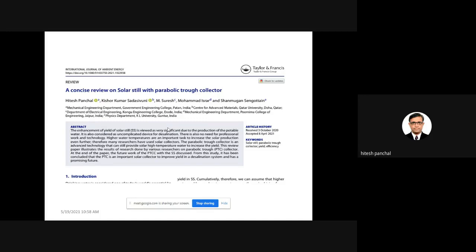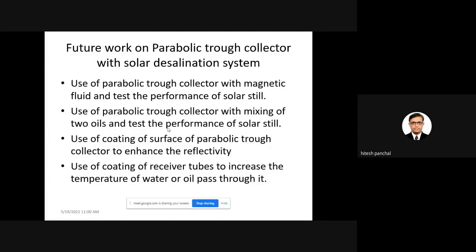At the end of the paper, I have also concluded some points and added future research work. From the future research work, you can start either a master's or PhD with parabolic trough collector with solar desalination systems. Okay, now future works.